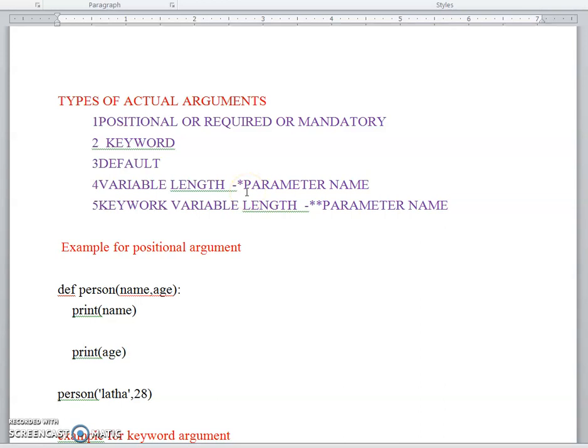Variable length means we don't know how many arguments we are going to pass. We can pass any number of arguments to the function definition. It starts with a star followed by the parameter name, and keyword variable length means we are passing the